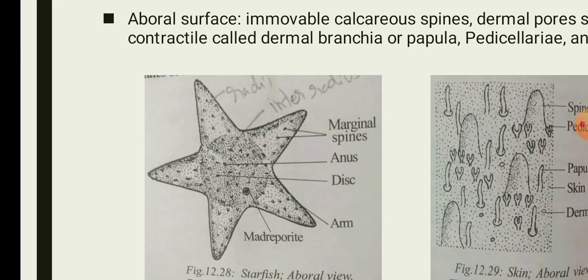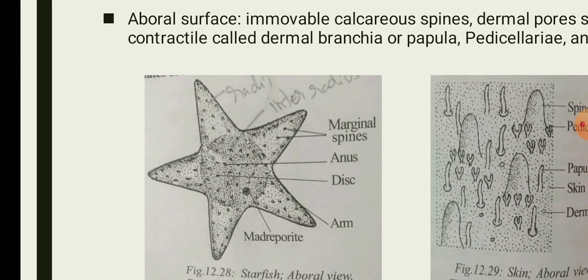The spines are irregularly placed or buried in the integument, which is made of calcareous plates or ossicles, and in between the ossicles there are a number of minute dermal pores.